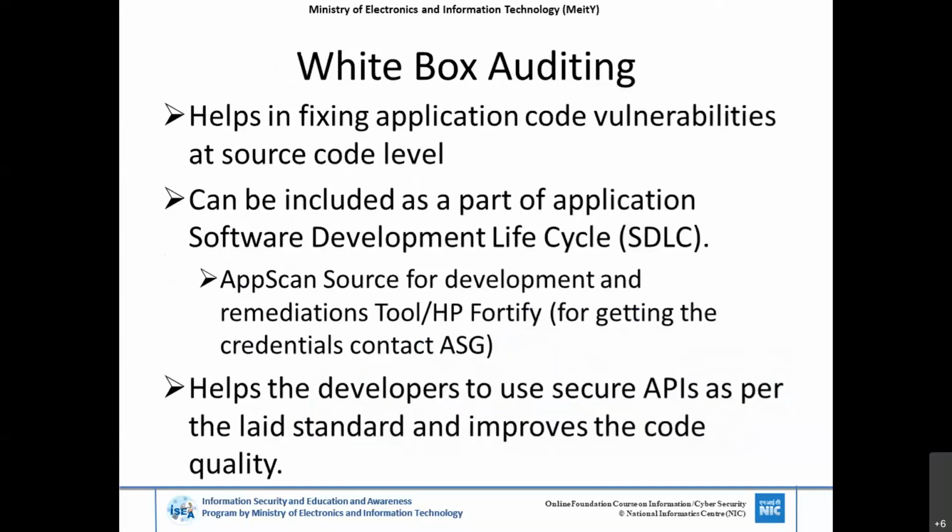In white box auditing, we are using tools like HP Fortify, and the AppScan tool is also there. AppScan source code analyzer or HP is what we are using right now. These tools very much are used.